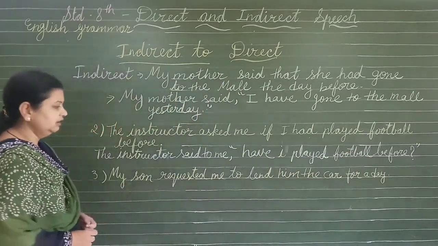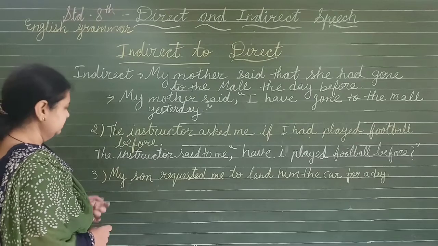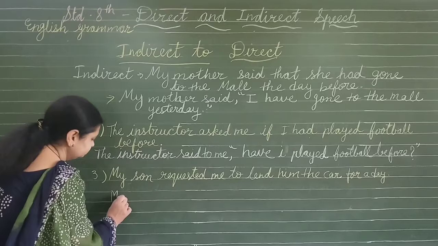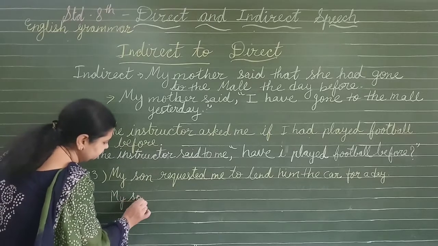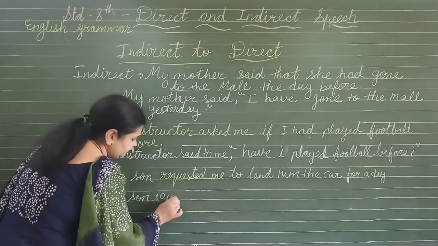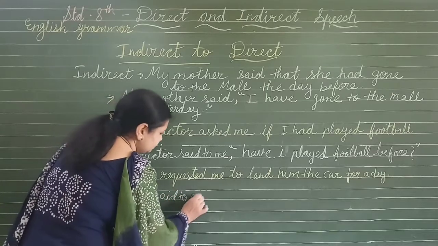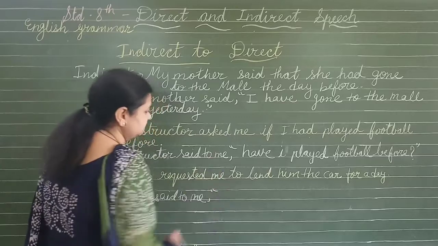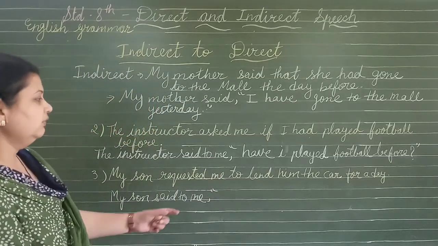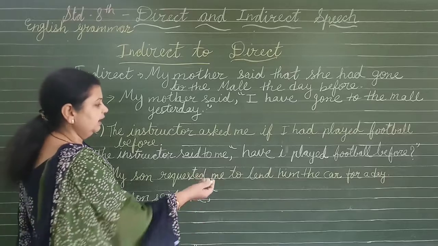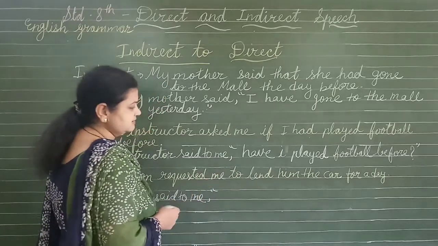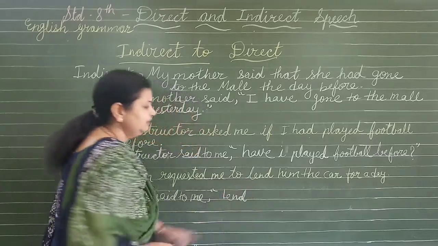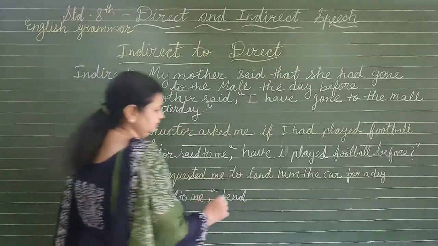Now come to the imperative sentences. My son requested me. My son said to me, comma, quote start: "Lend him the car for a day." Now what will the sentence be? "Him" will change into "me".